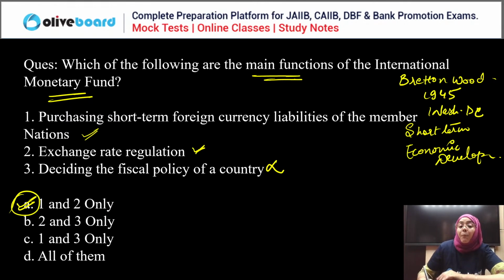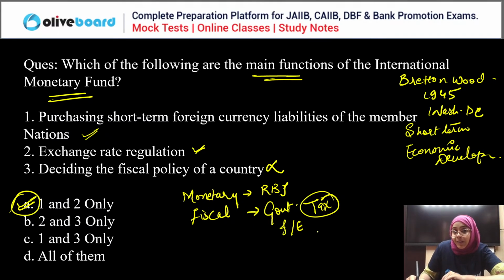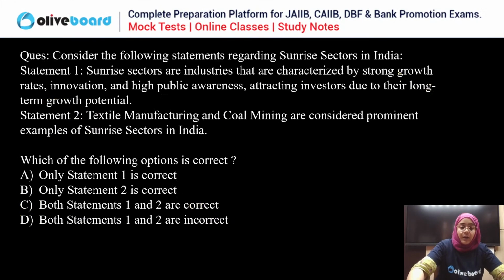Clear? Monetary policies are those formulated by the Reserve Bank of India, whereas fiscal policies of the country are those formulated by the government. For example, tax is a fiscal policy. Import and export policy is fiscal policy. The government deciding on subsidies is fiscal policy, right? So these are fiscal policies. Clear? Done? Everyone, can we move forward? Okay, now next.